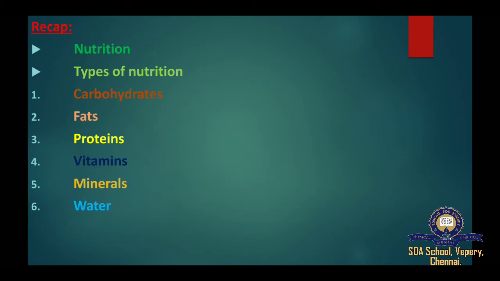Next one, vitamins. Our body needs vitamins in very small quantity and they are very important for its functioning. Minerals. Our body also needs small quantities of some minerals to function properly and to make bone, teeth, muscles and blood cells. Vitamins and minerals are together known as protective food, but carbohydrate and fat are together known as energy giving food. Water. Water also helps to regulate our body temperature.